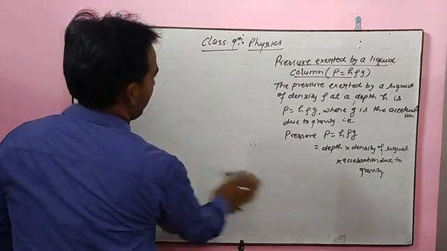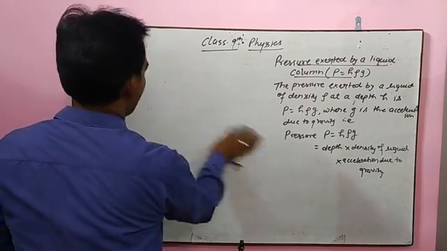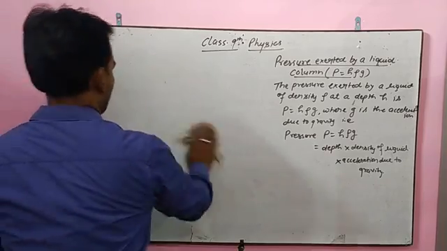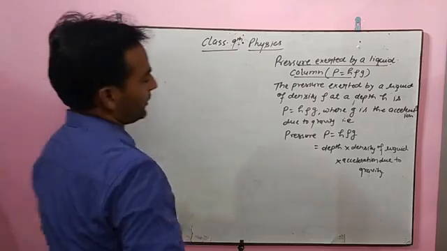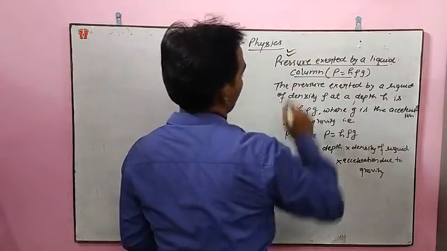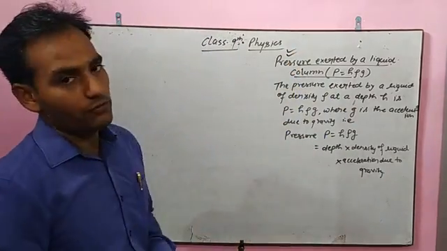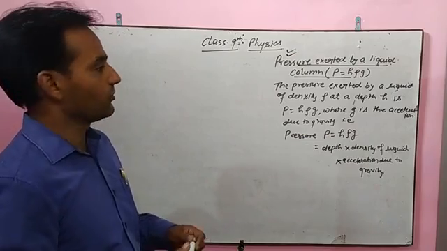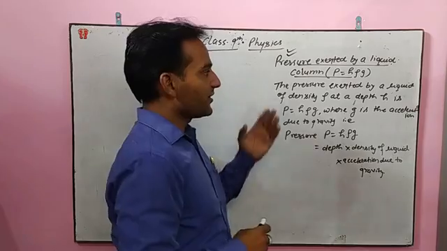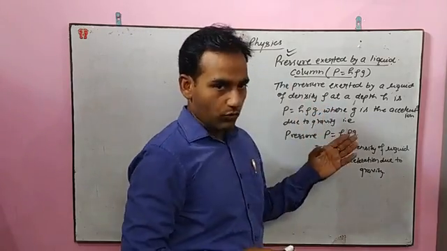pressure exerted by a liquid column. Now, what is the meaning of this? Let us see. This derivation is very important. It always comes in examinations also, and with the help of this formula, we will solve many questions or numericals. Now, pressure exerted by a liquid of density rho.